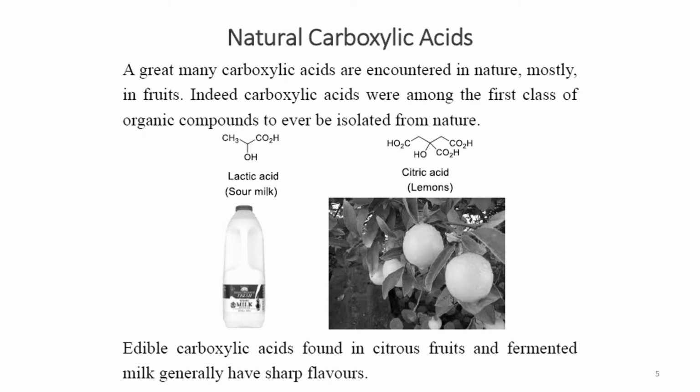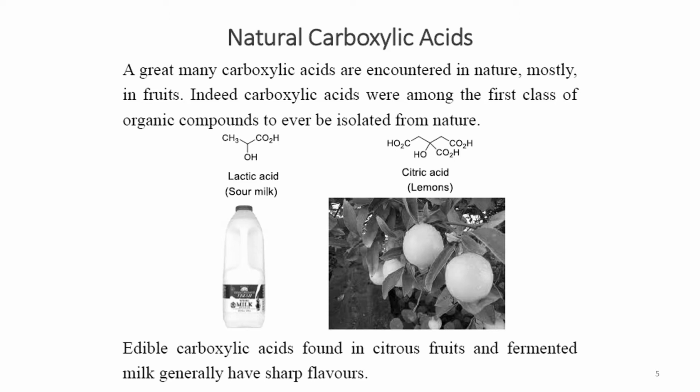Let's have a look at some naturally occurring carboxylic acids. Basically, carboxylic acids are very common in our environment. We have been using vinegar in our household, in the kitchen. We know about the sting of these wasps, and also our citrus fruits have these carboxylic acids. Let's start with lemon or citrus fruits. It has citric acid, as you can see it is written here.